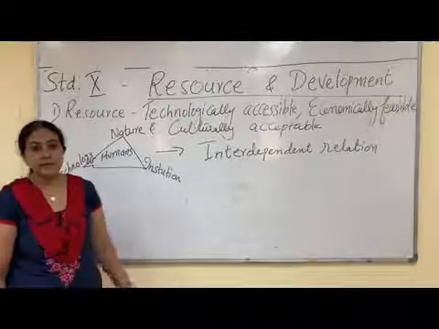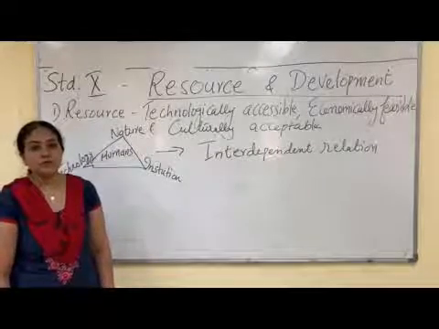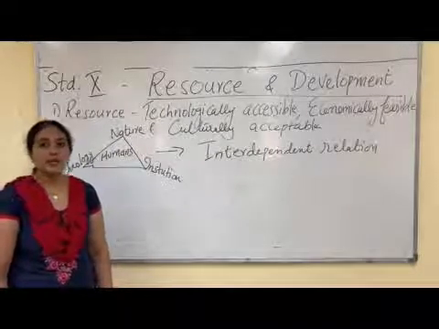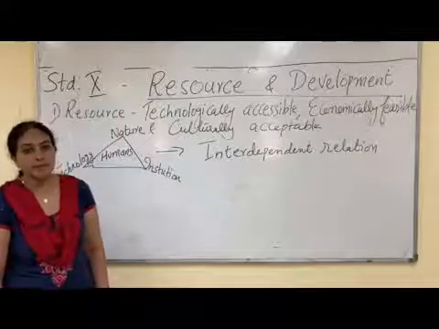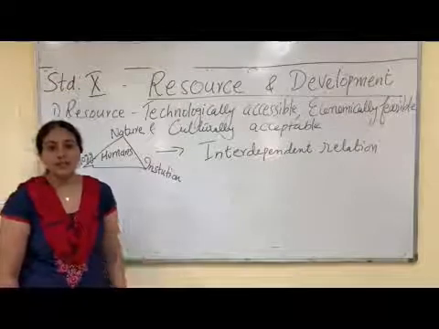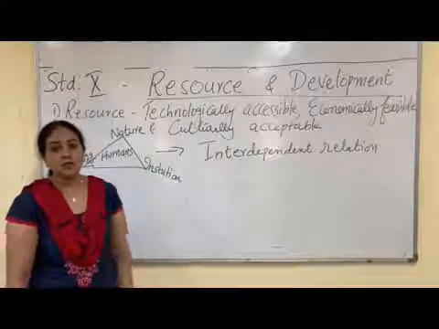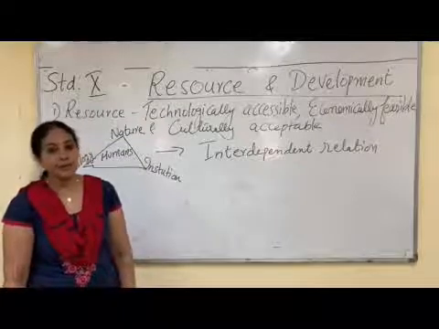Good morning everybody. We are going to start with 10th standard's first chapter of geography, that is resource and development. What do you mean by resource? You have studied in smaller classes that resource is anything which is found on the earth and used by human beings.